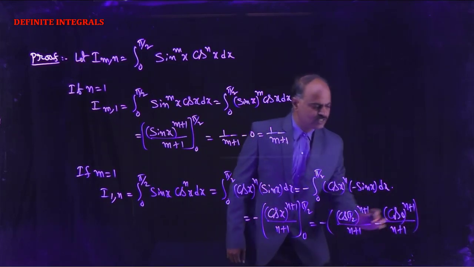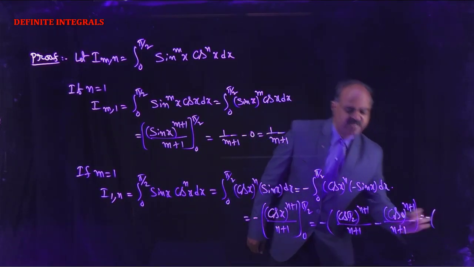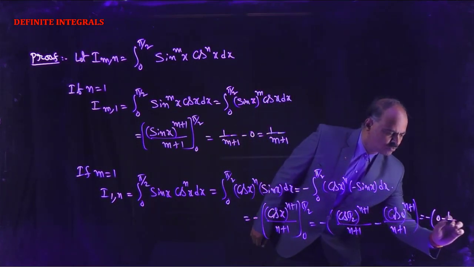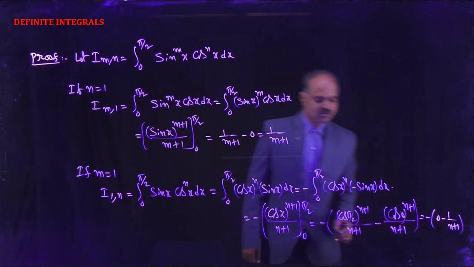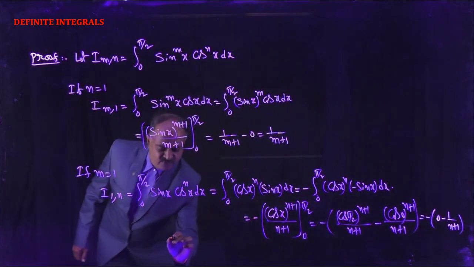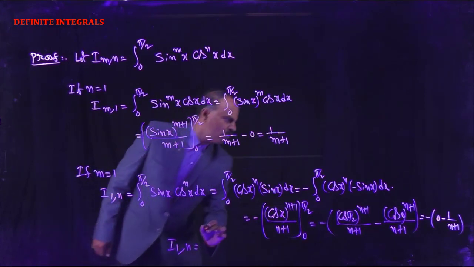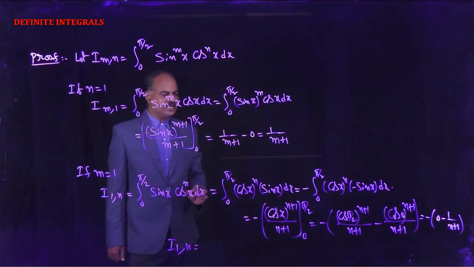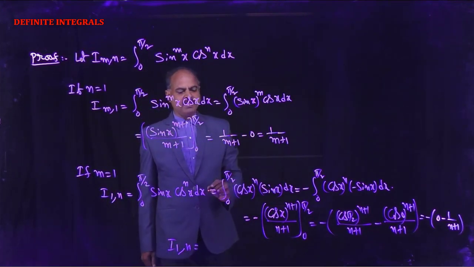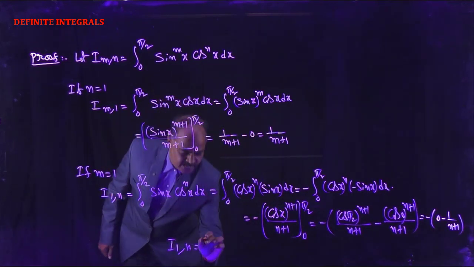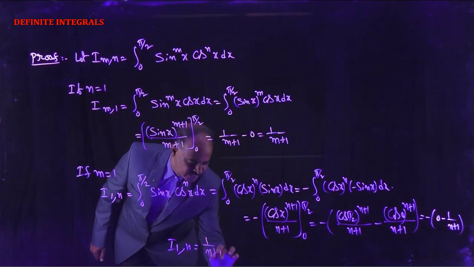Now here cos pi by 2 equals 0, so 0 minus 1 by (n plus 1). So that is equal to I(1, n) equals 1 by (n plus 1).